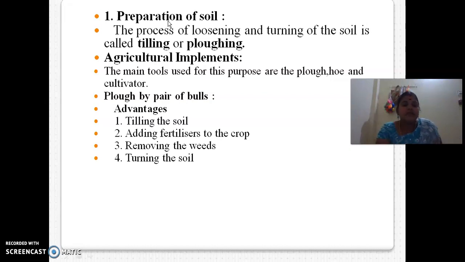But nowadays, from traditional days, they discovered some instruments. Based on the traditional tools, they cultivate and sow the seeds. See here, the main tools used for this purpose are plow, hoe, and cultivator. With the help of these three tools, they do agricultural work like sowing the seeds and plowing the soil.